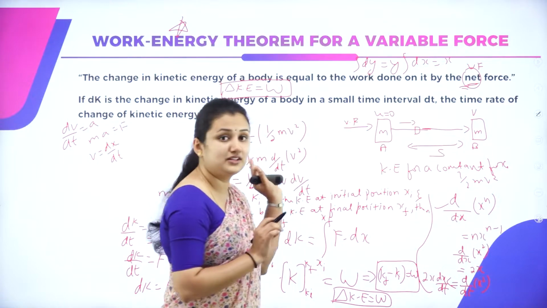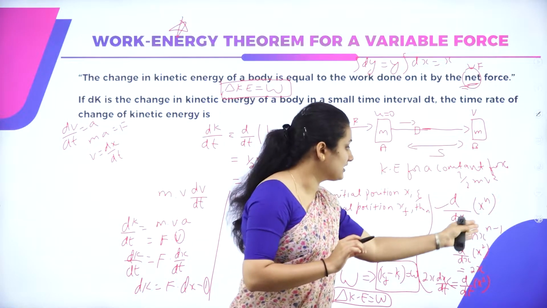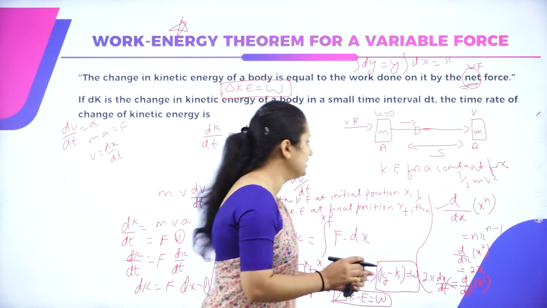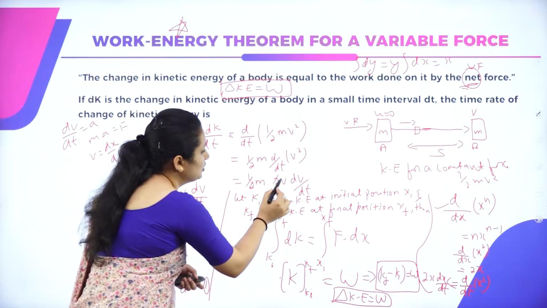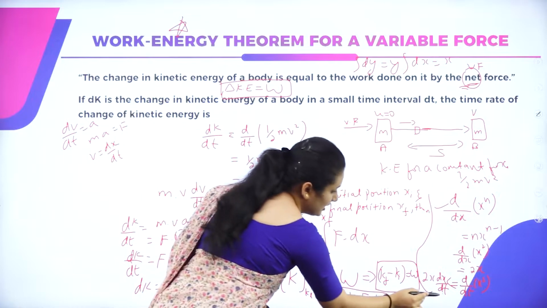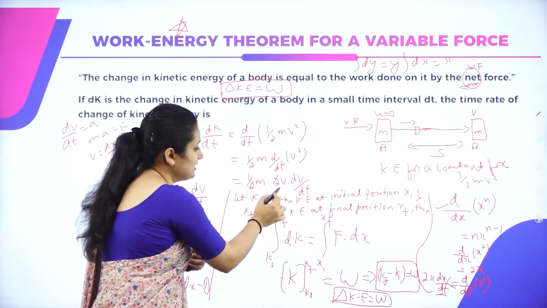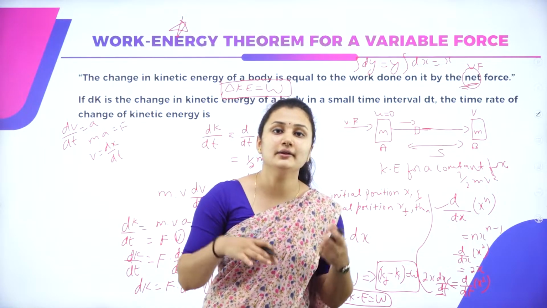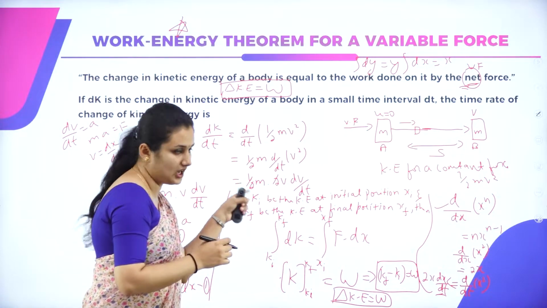We know in differentiation we have a formula: d by dx of x to the power n is differentiated as n x to the power of n minus 1. So using that, I am differentiating d by dt of v square as 2v dv by dt. You will learn differentiation in your upcoming mathematics classes. So, this is the differentiation.